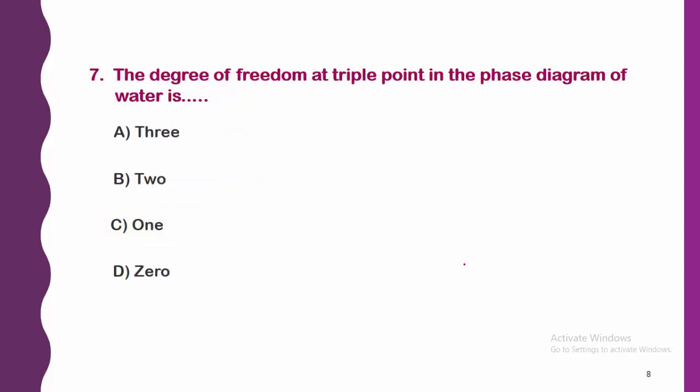Next, the degree of freedom at triple point in the phase diagram of water. This is a very simple question, try to understand. First we have to understand the triple point, where the water is there, all the phases coexist in equilibrium. So the right answer of this question is 0, means at triple point degree of freedom is always 0. How can it be explained?